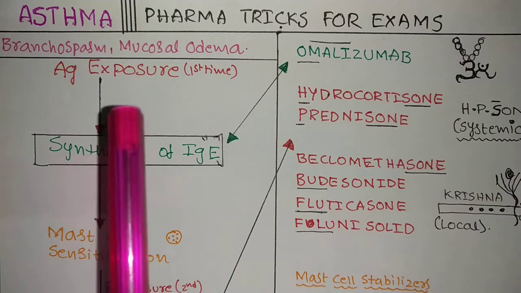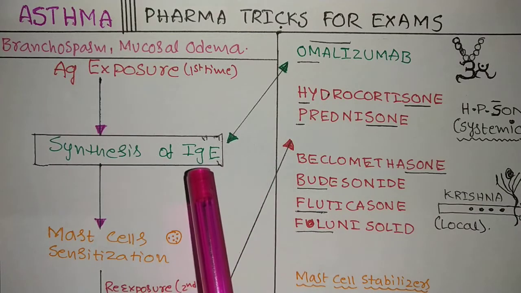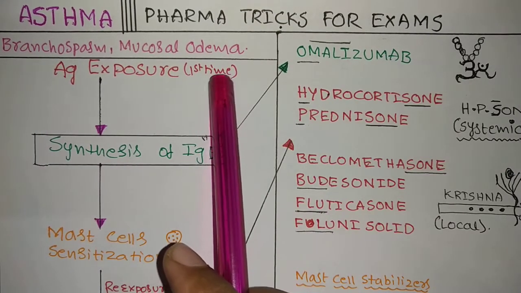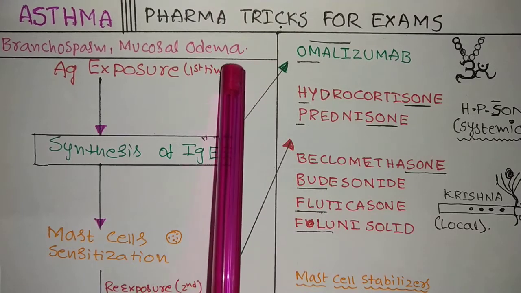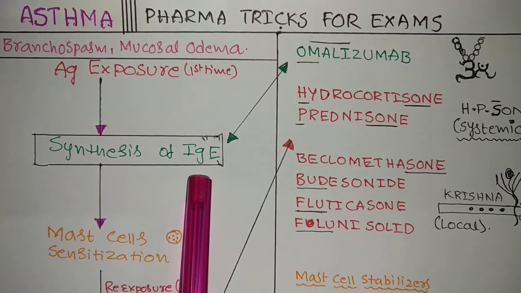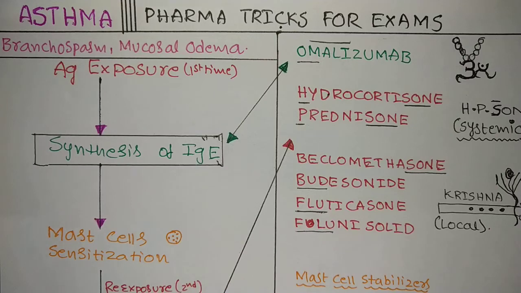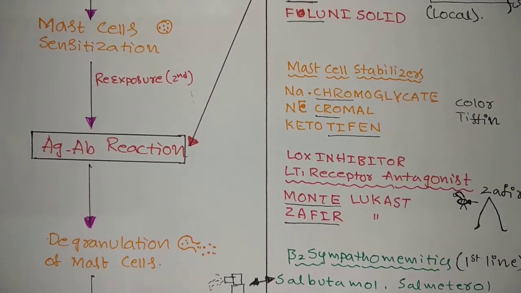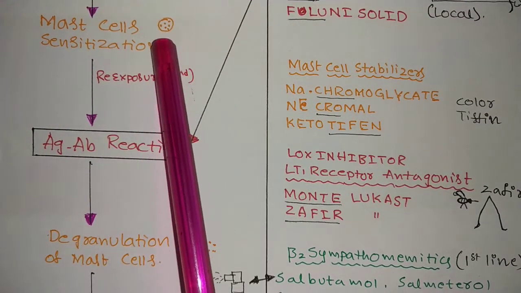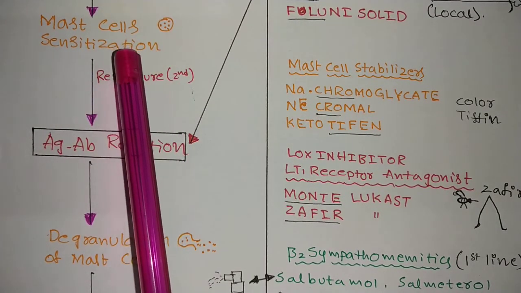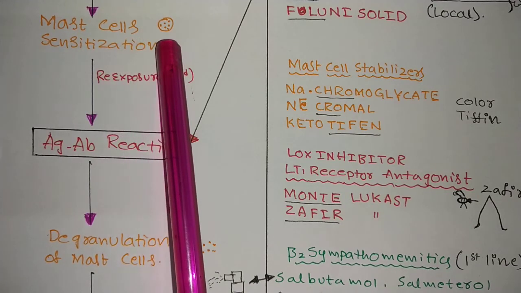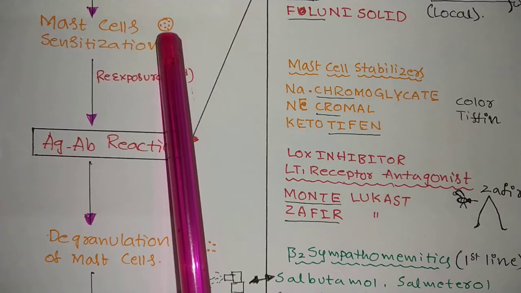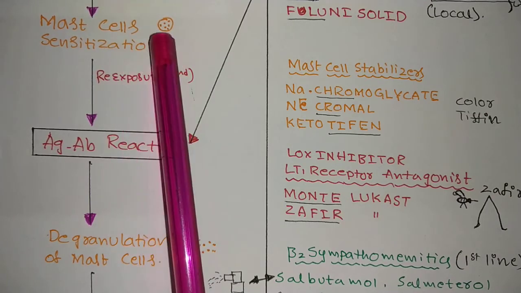Next, after the synthesis of antibody, see here, antigen is there. Antibody is synthesized during the first exposure itself. Keep in your mind, at first exposure, antibody will be created in our body. Next, mast cells will get sensitized. These mast cells are present in the lungs, and it looks like this. See here, a small cell which consists of granules.